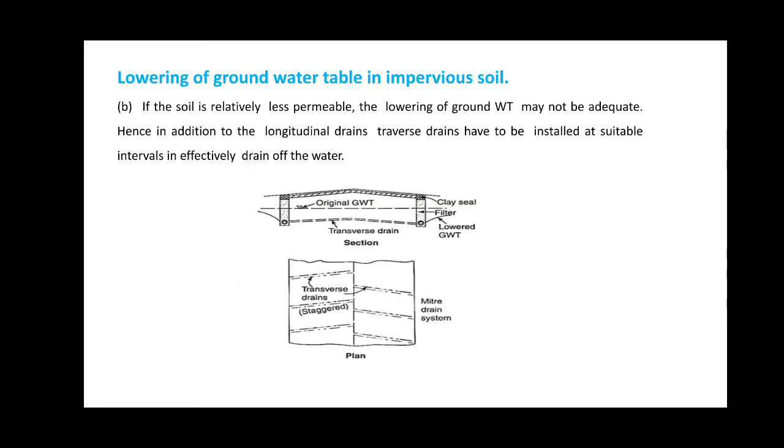Next, lowering of the groundwater table in the impervious soil. So, if the soil is relatively less permeable, the lowering of the groundwater table may not be adequate. Hence, in addition to the longitudinal drains, transverse drains have to be installed at a suitable interval. As you can see from the figure, a typical sketch of the subsurface drainage system with the longitudinal and transverse drains can be seen.